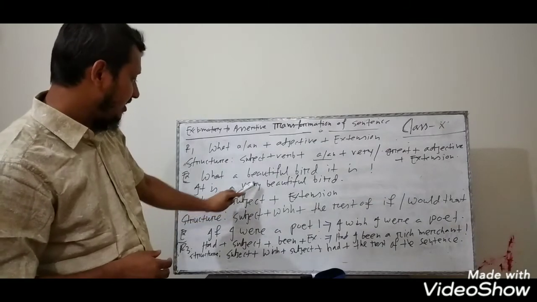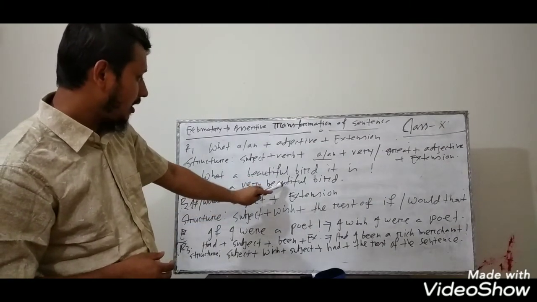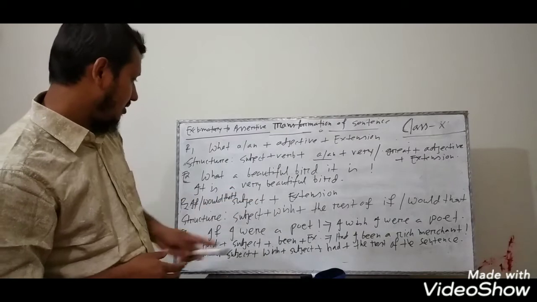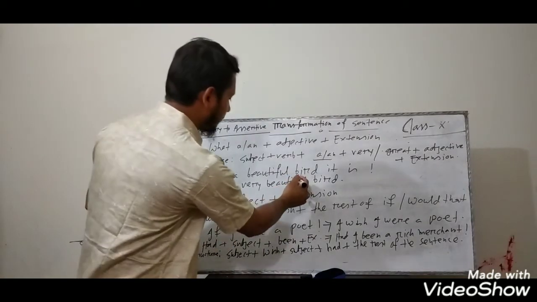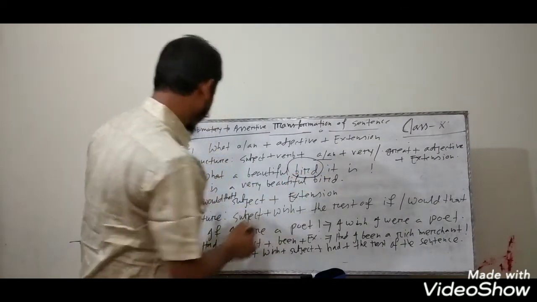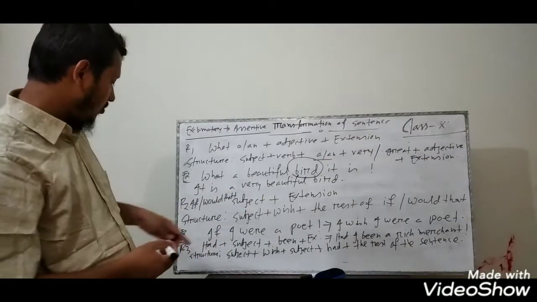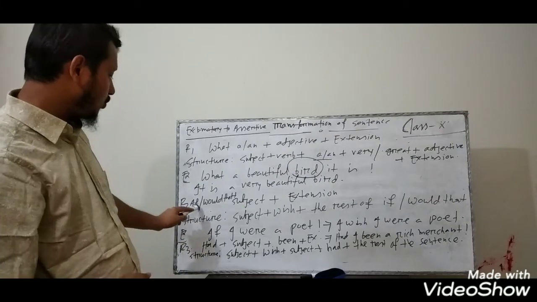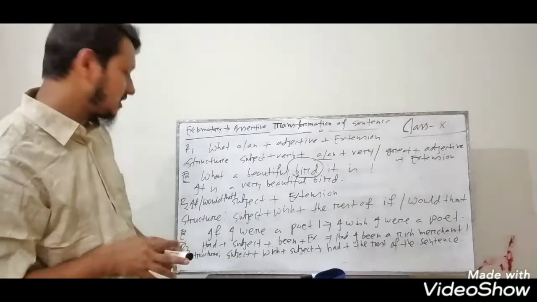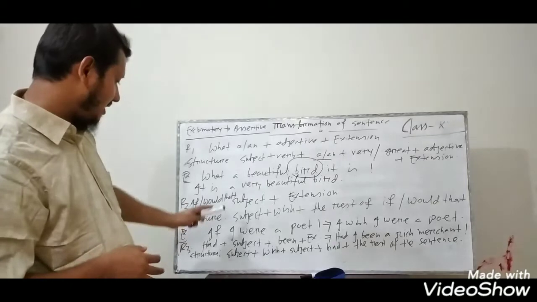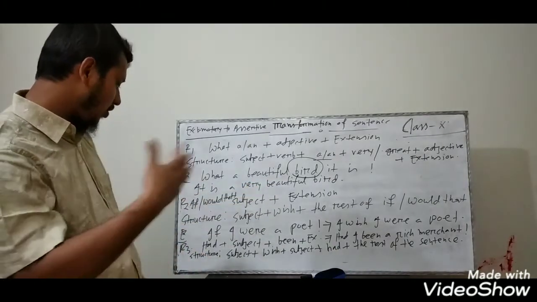So here very, and then the adjective beautiful, and then the rest of the sentence, bird. It is a very beautiful bird. Okay, and another, rule number 2: if the sentence begins with if or would that, and then the subject and then the extension, how can you change it?